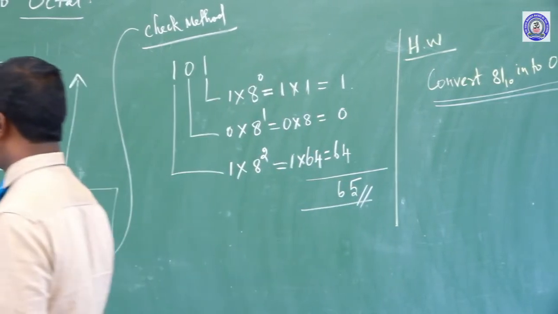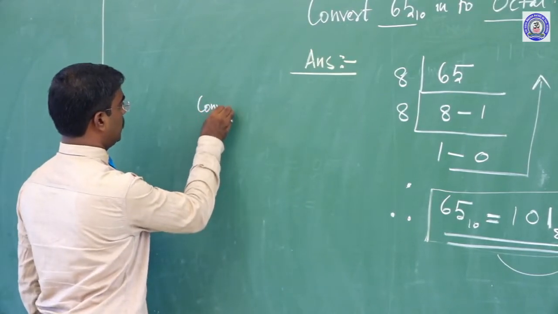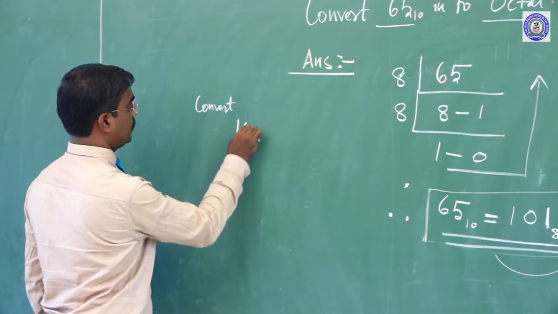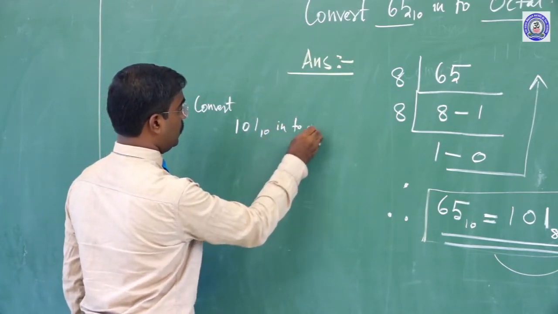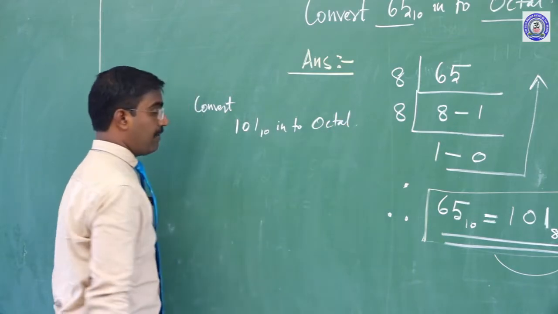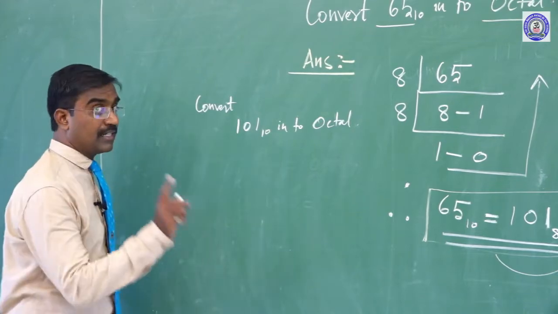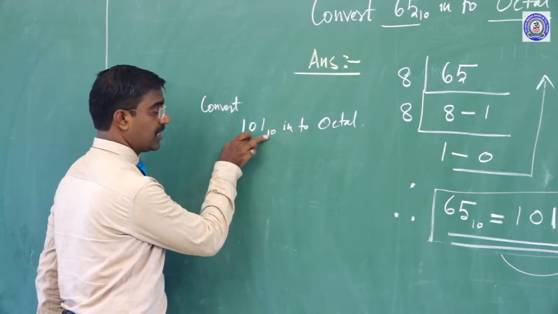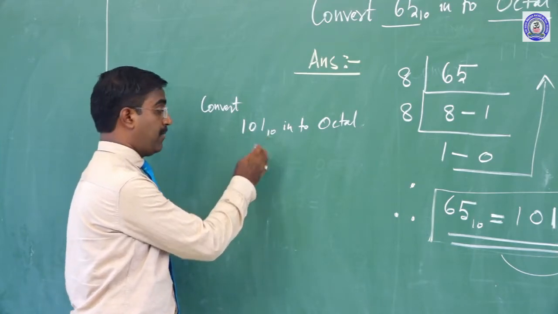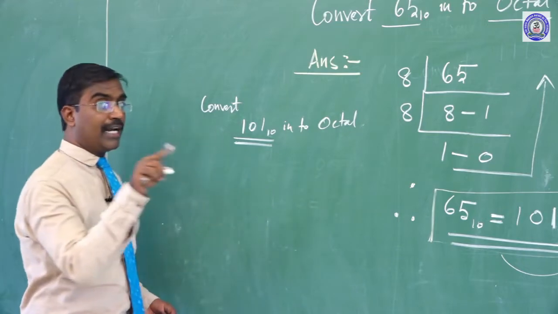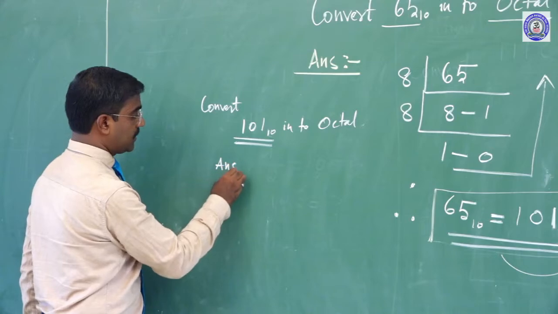Suppose, can I teach another sum quickly? In that case, convert 1 0 1 base 10 into octal. So our people think like this: here 1 0 1 is a binary number. No, my dears, listen carefully. The base value is 10, which means this is not a binary number. The base value is 10 means this is a decimal number. It's nothing but 101. So how can we convert 101 to octal, sir? You can answer this question.